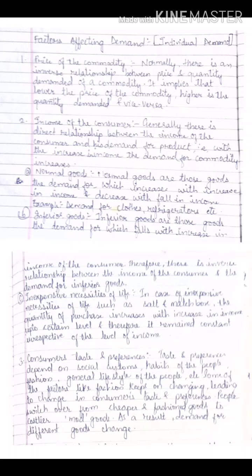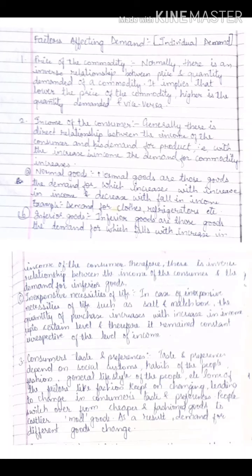Now inferior goods. What do you mean by inferior goods? Inferior goods means low quality goods. Now in case your income increases, what you will do? See, it is said that when your income increases, the demand for any commodity will increase. But no, here it won't be there. Why? Because your demand for inferior goods will decrease. Now you have good purchasing power, so what you will do? You will shift on to the superior quality goods. So in case of inferior goods, your demand will decrease if your income increases. So it has an inverse relationship.